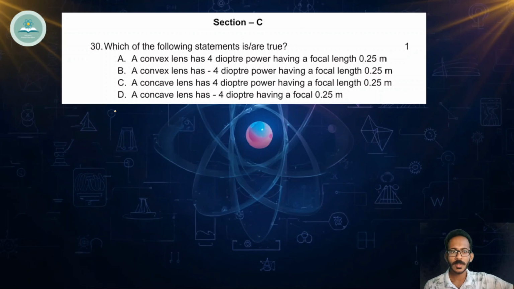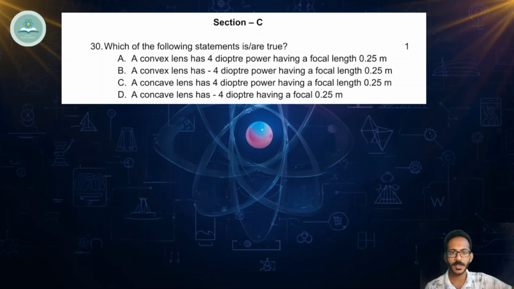Going to the next question, that is question number 30 in another question paper. Which of the following statements is or are true? We should find out which is true. First statement: a convex lens has 4 diopter power having focal length 0.5 meter.